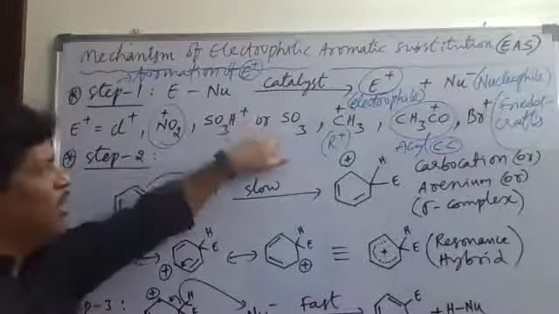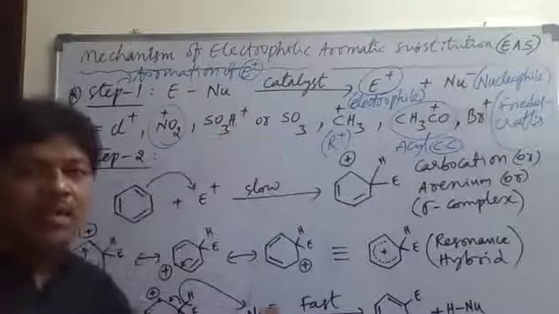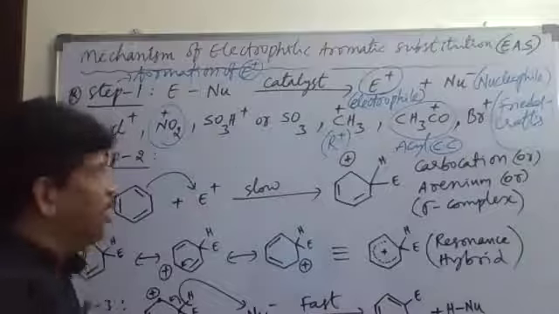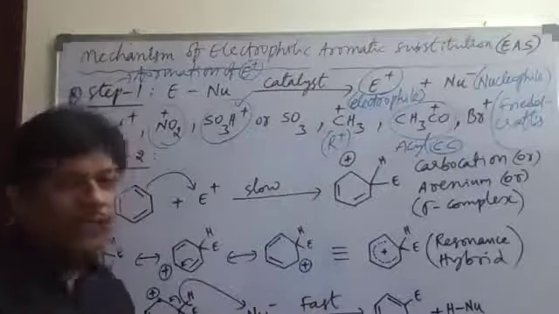In the sulfonation reaction, if they ask what the electrophile is, you may write either SO3H plus or SO3; both come under electrophiles. But SO3H plus will be preferred over SO3.